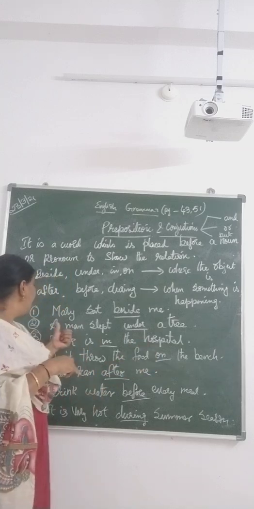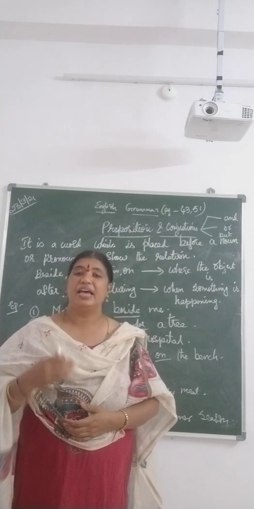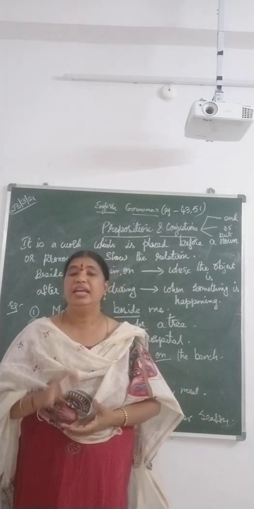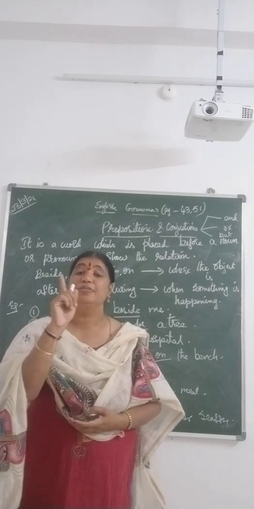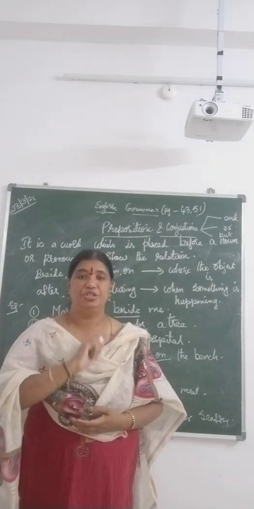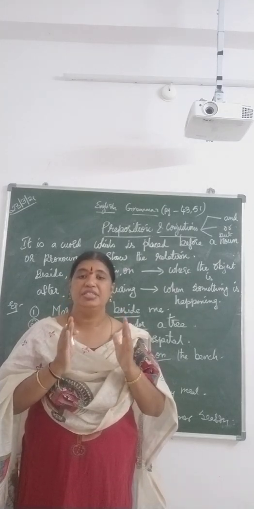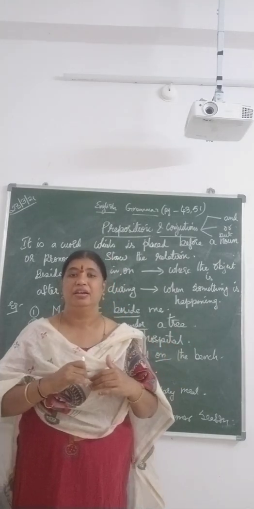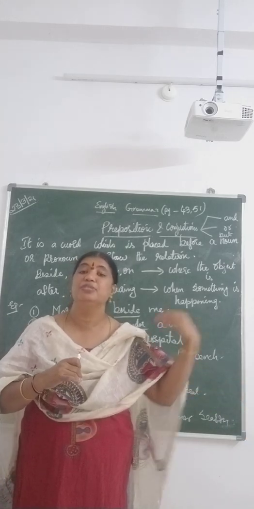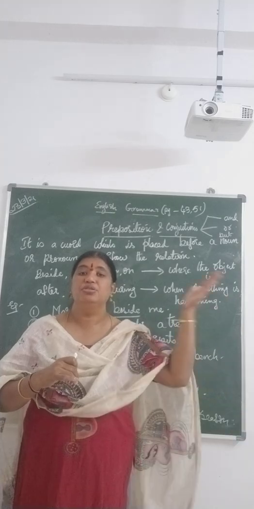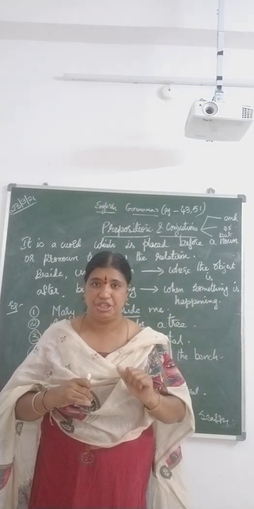Now, Mary sat beside me. Mary sat beside me. Here, can you guess which is a preposition? Very correct. Beside is a preposition because it is telling the position. It is telling where Mary is sitting, the position of the noun, that is beside. Understood? So the word beside here is a preposition.